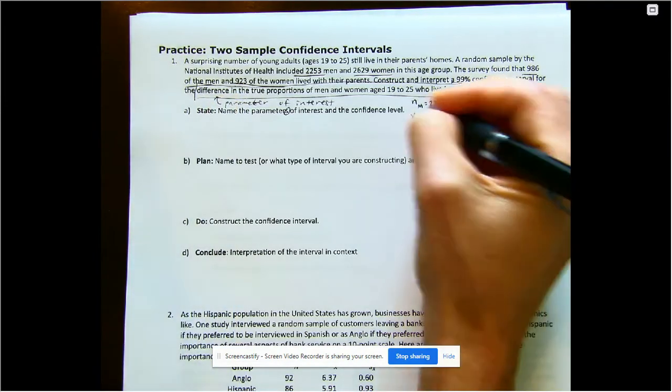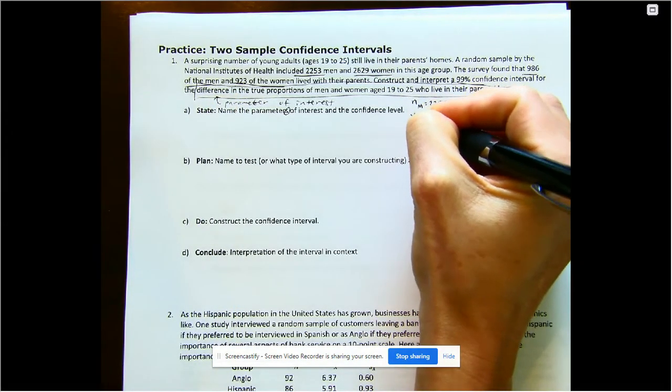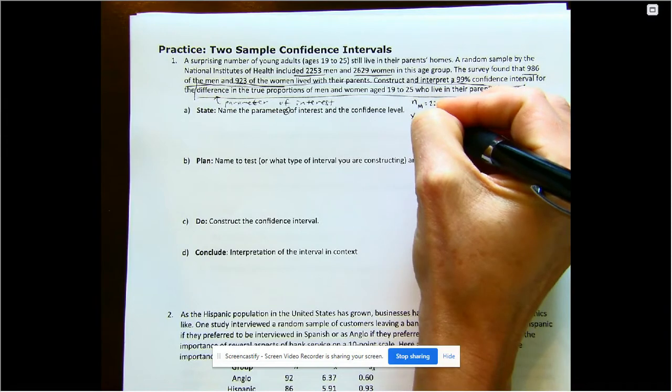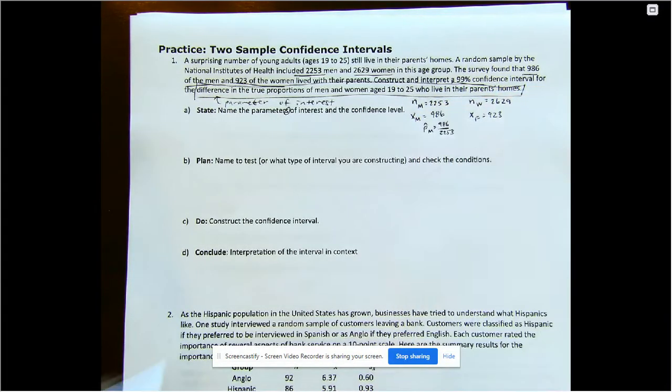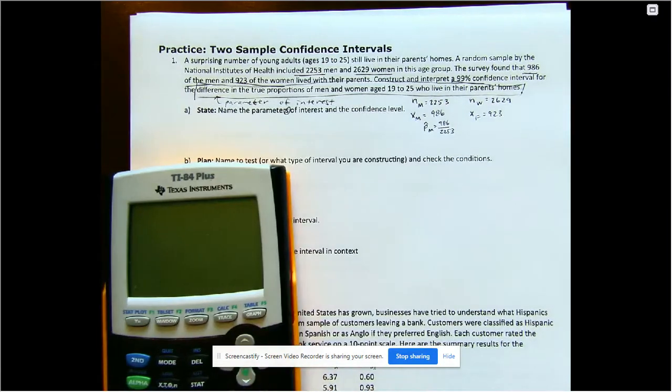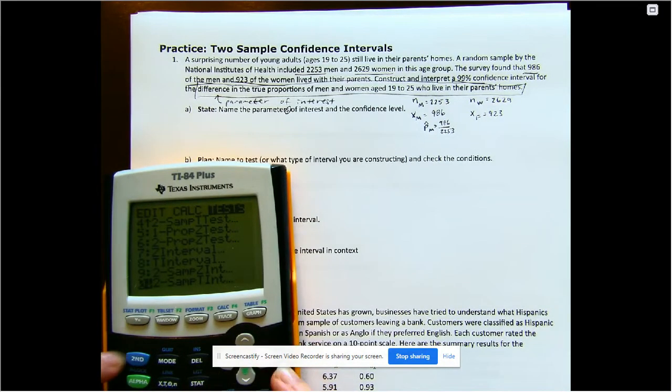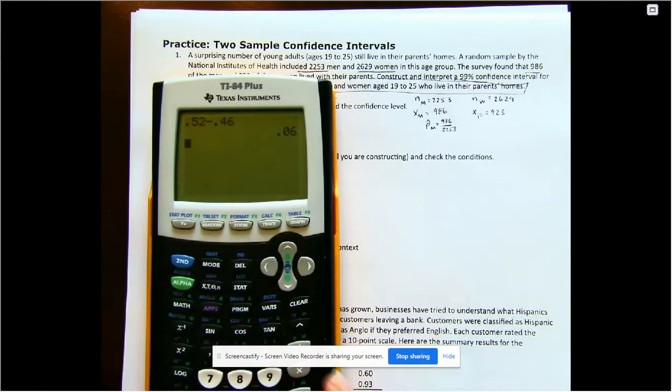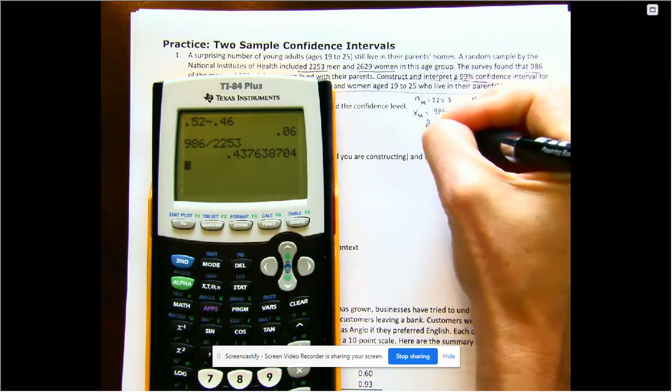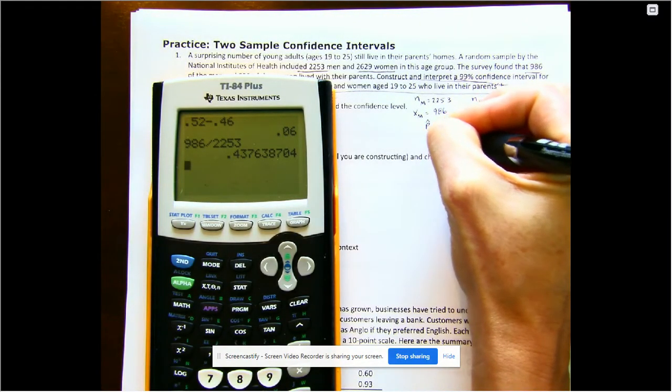And remember that our P hat for men is simply X over N. If you wanted to calculate that just for fun, our calculator will do it for us, but it's still nice sometimes to have an idea what those proportions are. So P hat is just X over N. That would be 986 divided by 2253, which is about 0.44.